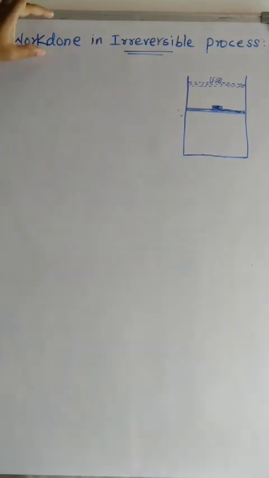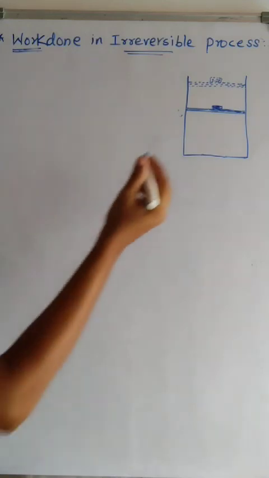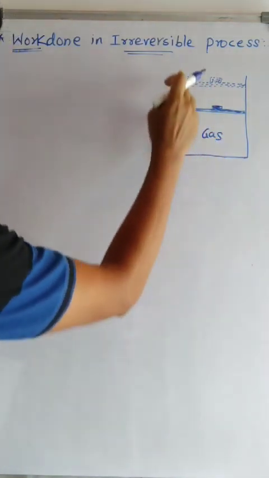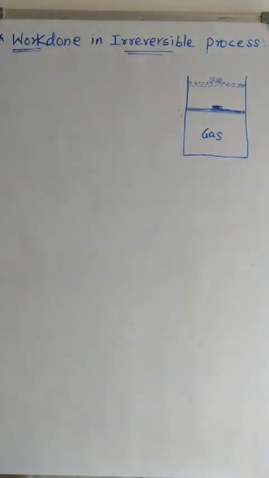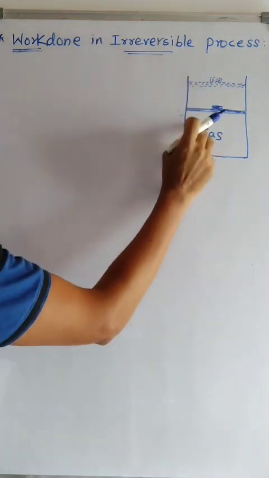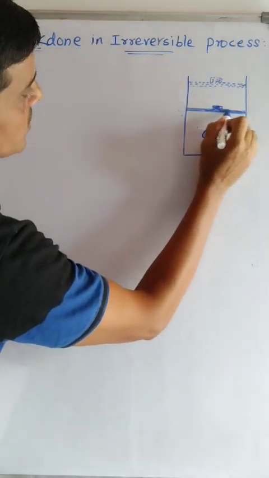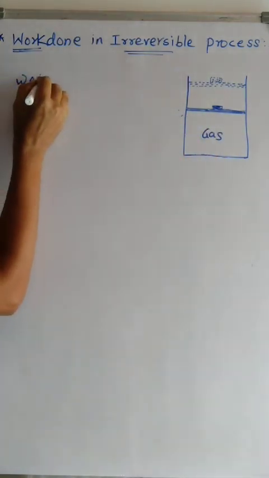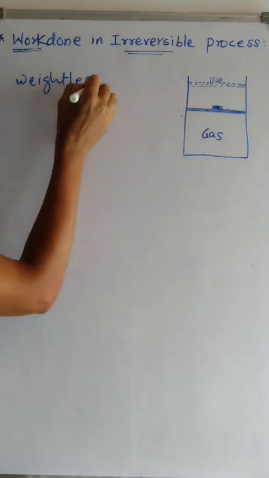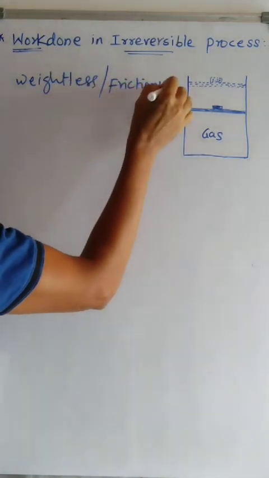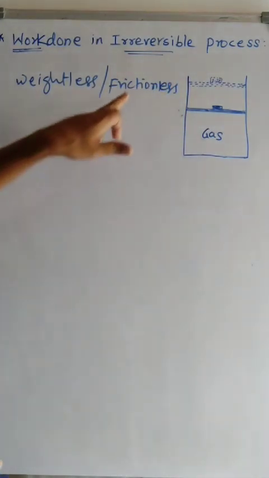To understand this concept in detail, let us consider a gas filled in a cylinder. Let us consider some gas is filled in this cylinder which is fitted with a weightless and frictionless piston.